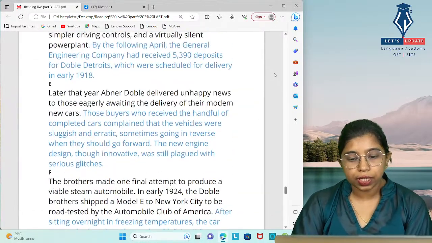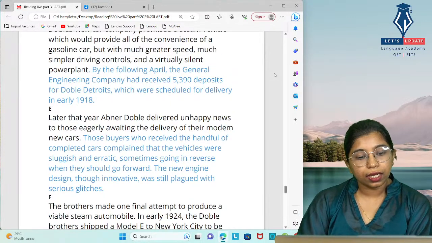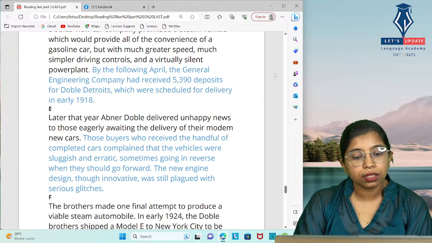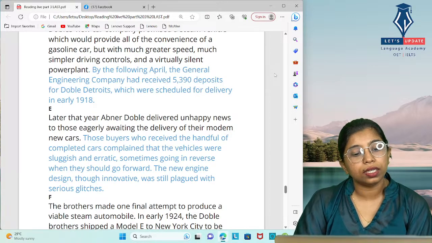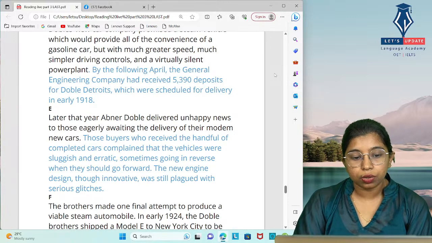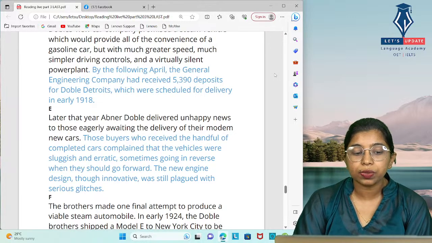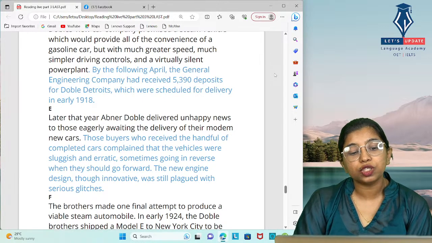I'm moving to the next paragraph, paragraph E. Later that year, they delivered unhappy news to those eagerly awaiting the delivery of their modern new cars. Unhappy news. And then in the next sentence, those buyers means customers, right? Those buyers who received the handful of completed cars complained that vehicles were sluggish and erratic, sometimes going in reverse when they should go forward.